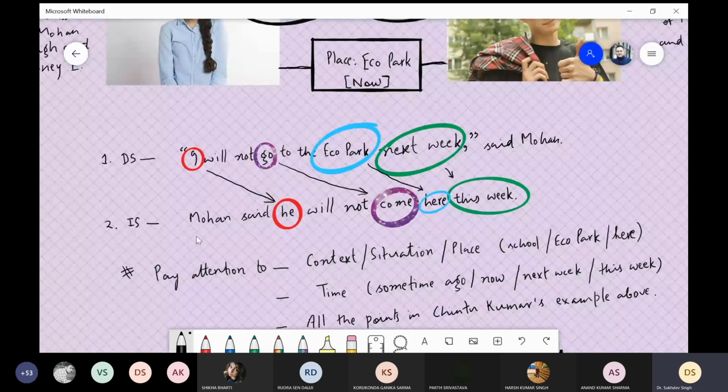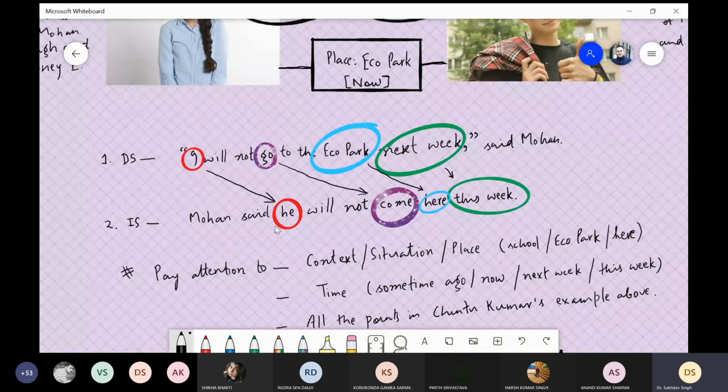Because that will not be the correct way of writing a sentence. We will rather write, Mohan said. And sometimes you will also see that the connecting word is missing. So in this indirect speech, the connecting word is not there. So you need to pay attention to those places also, where the connecting word will come and where it will not. Sometimes it comes, sometimes it does not come. There is no hard and fast rule. There is no clear-cut rule about it.